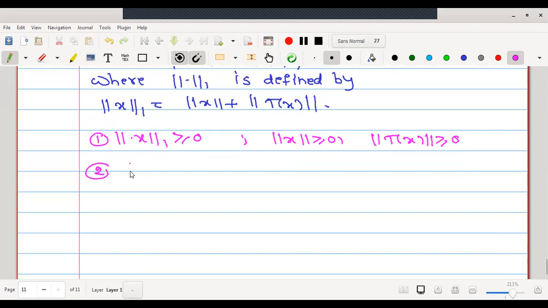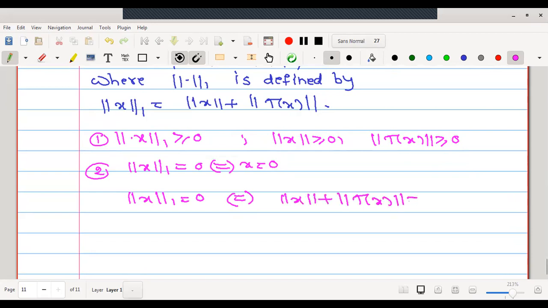Second condition, what to prove actually? Norm 1 of x is equal to 0 implies and is implied by x equals 0. Now let us start with norm 1 of x equals 0. What is norm 1 of x? It is norm x plus norm of t of x. Actually, no need to write those steps; one can verify them orally also. Now here we have the sum of two non-negative terms being 0. Therefore, each individual term must be 0, which gives us norm x equals 0.